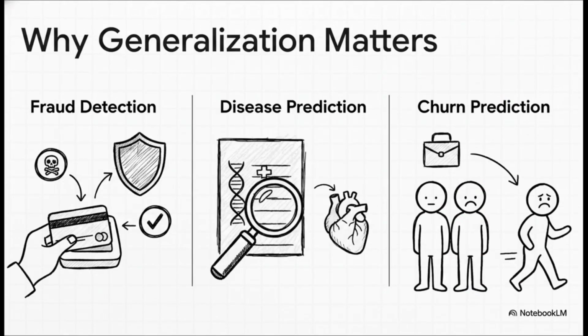The stakes are just incredibly high across the board. Think about fraud detection. A model that only memorizes old fraud schemes is going to completely miss new ones. Or in medicine, a model that overfits to patients from one hospital might fail spectacularly on patients from a different background. Or even in business, predicting which customers might leave a service requires understanding the real reasons why, not just the random quirks you saw in last month's data.